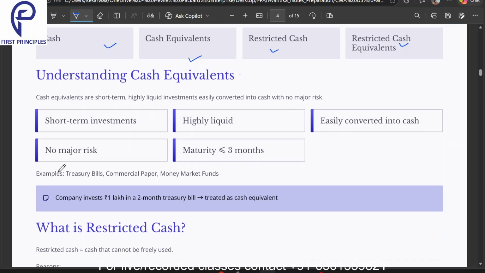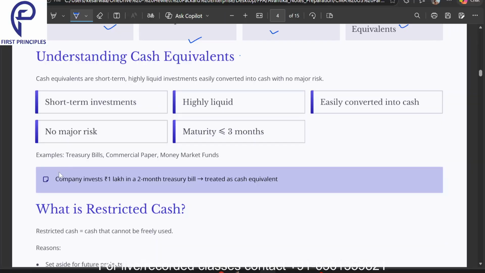Coming to cash equivalents, what do they have? Cash equivalents have short-term investments. They are highly liquid, easily converted into cash, there is no major risk, and their maturity is less than 3 months. That means if today I want to sell off a particular security, a particular investment I have made in the market, and get some money back from that, that becomes a cash equivalent.